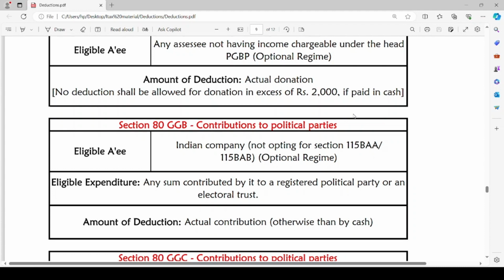Section 80GGB talks about deduction with respect to contribution to political parties. The eligible assessee is an Indian company, and the Indian company is not opting for section 115BAA or BAB. That means instead of default tax regime, the eligible assessee, the Indian company, is paying tax under optional regime. The eligible expenditure is any sum contributed by it to a registered political party or an electoral trust, and the amount of deduction is actual contribution made otherwise than by cash. If the Indian company pays in cash, the deduction is disallowed.